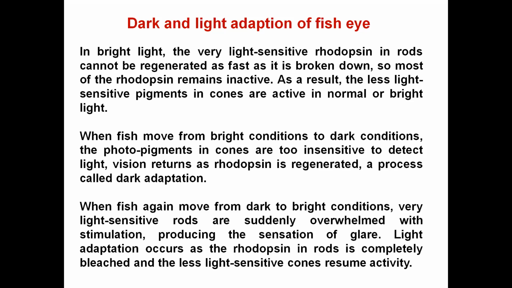So now, because it has become inactive, in this bright light the less light-sensitive pigment, the cone cells which have porphyropsin, are active in the normal or bright light. Then what happens? Suppose the fish is moving from the bright condition to the dark condition. Cone cells were active in bright light because they are less sensitive to light, but as soon as the fish goes into the dark, because the sensitivity of cones to light is low, the cone cells are too insensitive to detect any light. In the meantime, the rhodopsin that had broken down and become inactive in bright light has regenerated, and now this pigment is ready for dark adaptation.